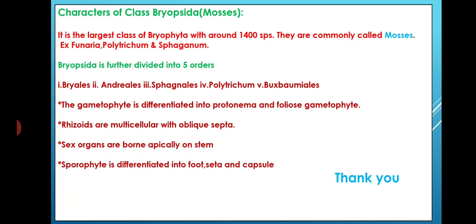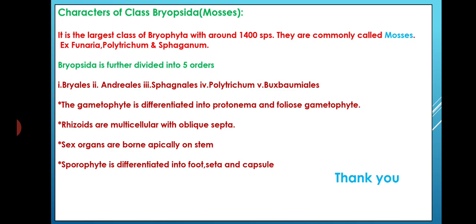The last class is Bryopsida. It is the largest class of Bryophyta with around 1400 species. They are commonly called mosses. The examples are Funaria, Polytrichum and Sphagnum. The Bryopsida is further divided into five orders: Bryales, Eubryales, Sphagnales, Polytrichales, Buxbaumiales.